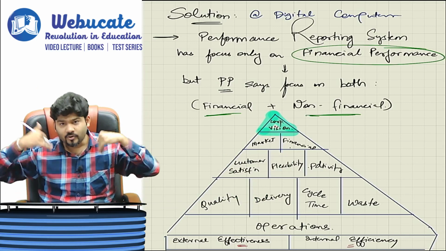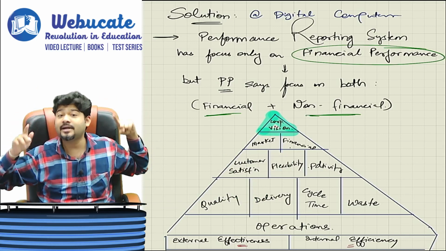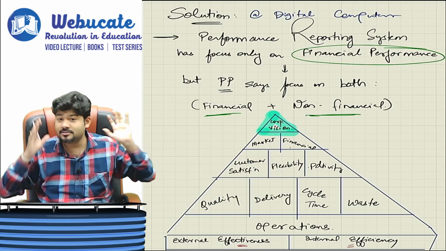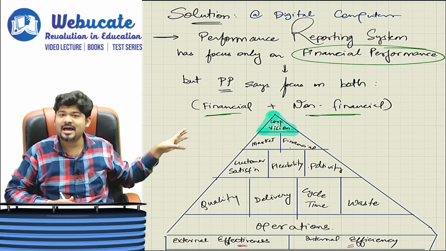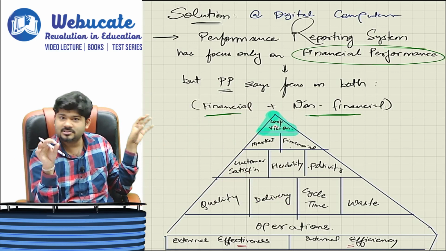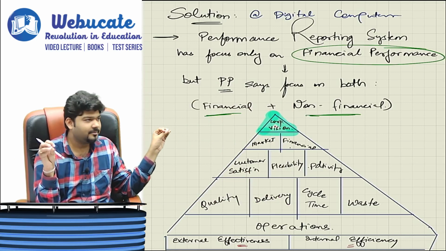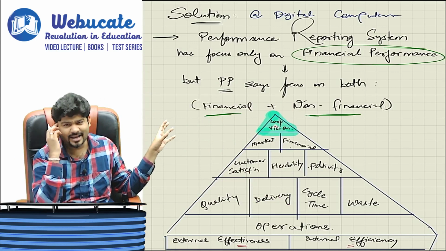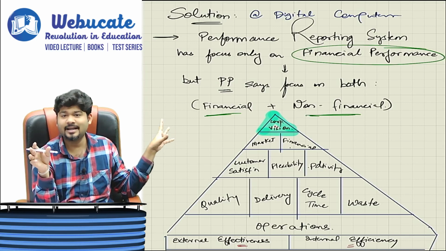Internal means focused on our employees and productivity. Got it? See, this whole pyramid is very logical. You don't have to rectify anything. This is very logical, made by, I think, Lynch and Chris Adams, Adam and Lynch.